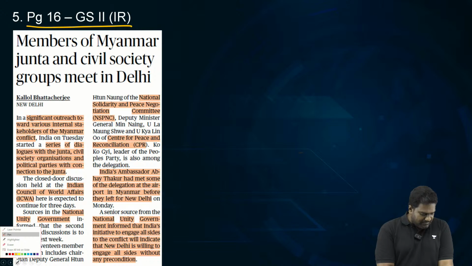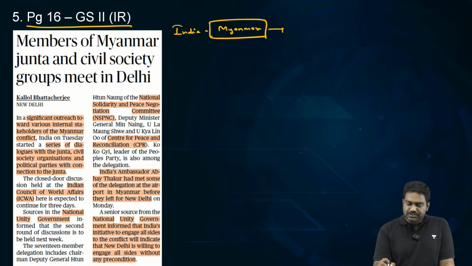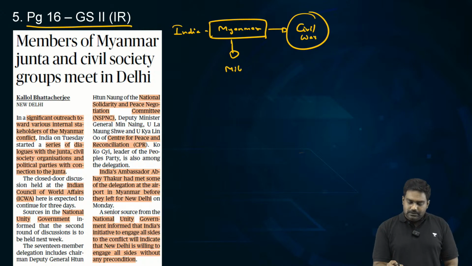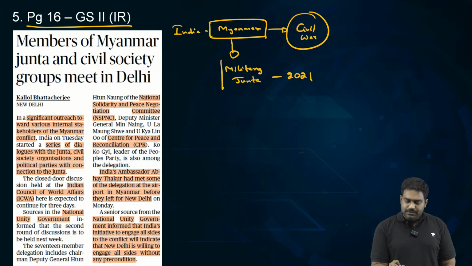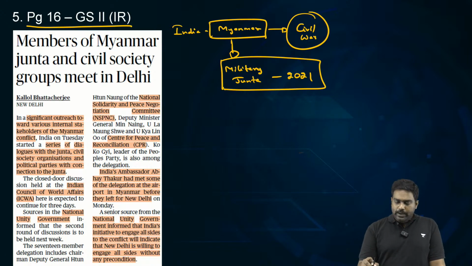On page number 16, we have an article related to India's approach towards Myanmar. As we have studied in previous sessions, Myanmar is going through a brutal civil war. Ever since the military junta captured power again in 2021 by nullifying the 2020 election results, Myanmar has descended into a state of civil war where several stakeholders are opposed to the military regime.